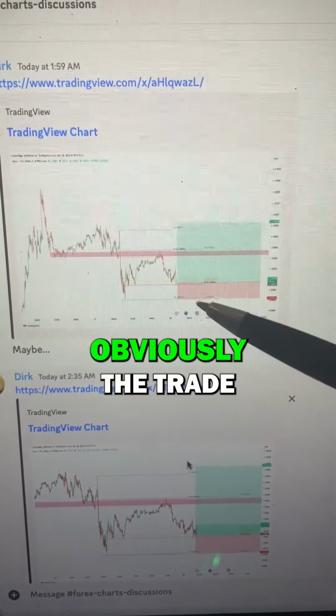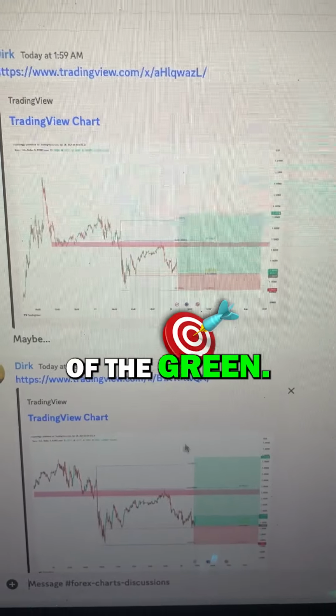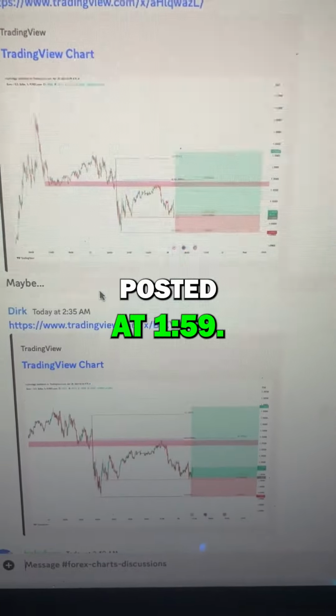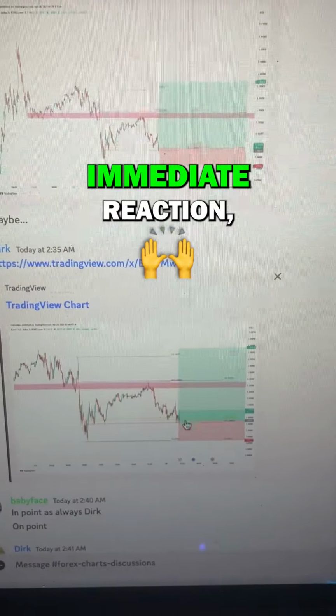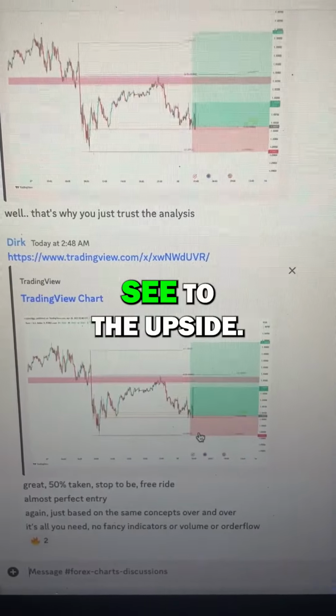And this is basically, obviously, the trade setup with the stop at the bottom of the red and the target at the top of the green. So I literally post this in real time. And you can see, so that was posted at 1:59. You can see over here, immediate reaction, almost near perfect entry. And you can see to the upside.